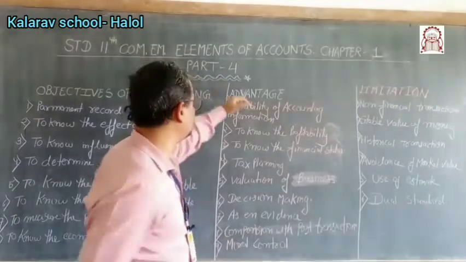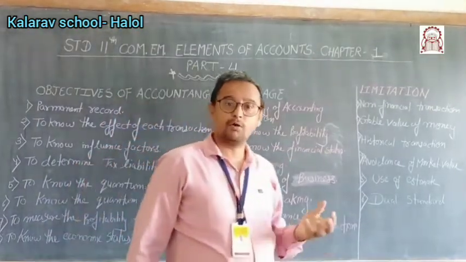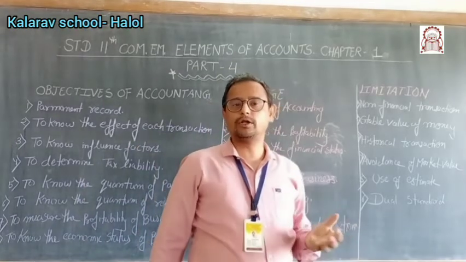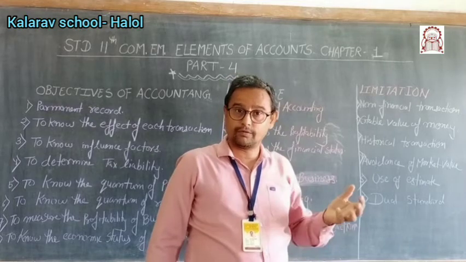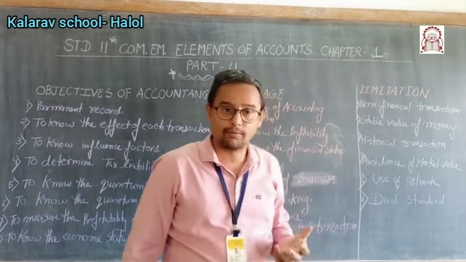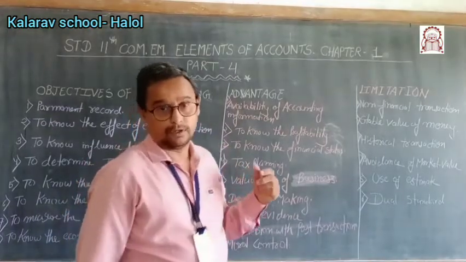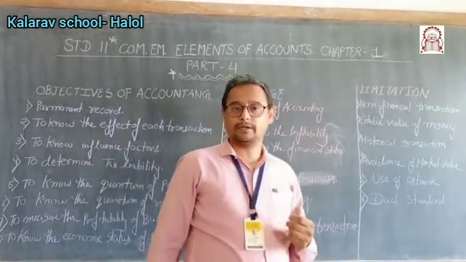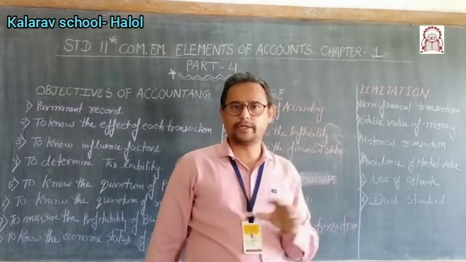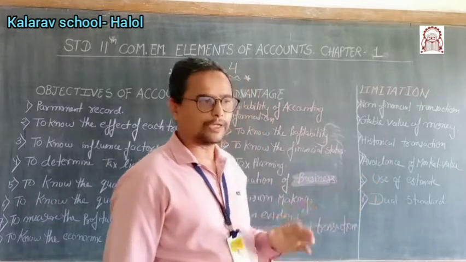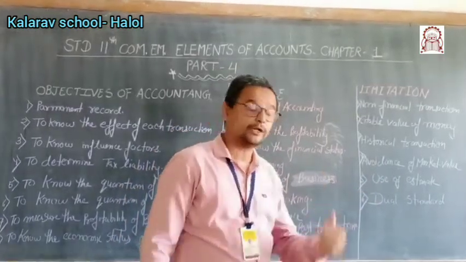Okay, next, to know the financial status. Of course, if account is recorded systematically, then only you are able to know what is your exact financial status of the business, whether you are enjoying profit or you are suffering from the loss. Next, tax planning. Of course, if account is done systematically, there is no error, there is no fraud, there is no mistake, then how much taxes are payable to government, how much liable you are to pay the tax, that you are able to know.